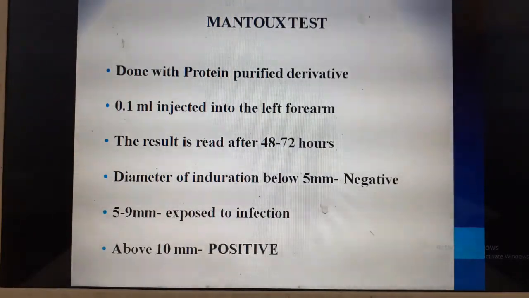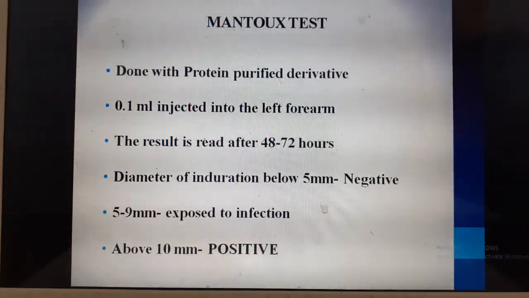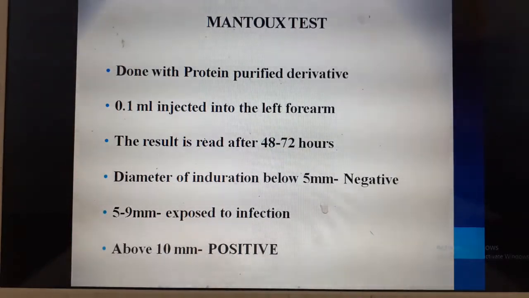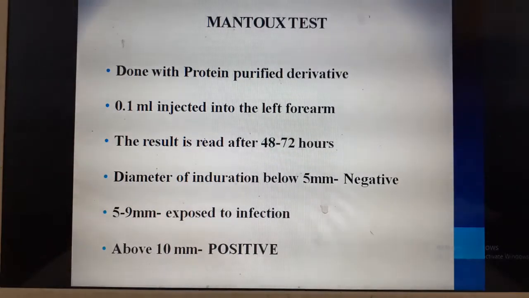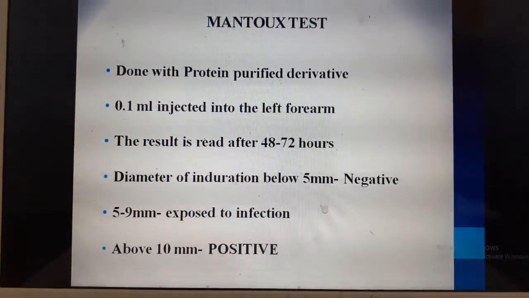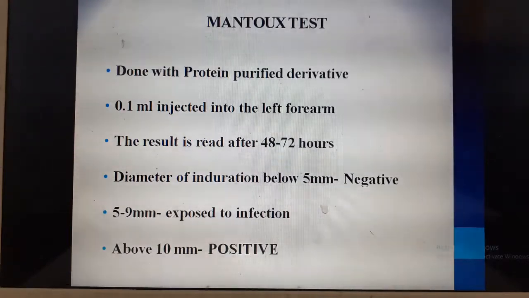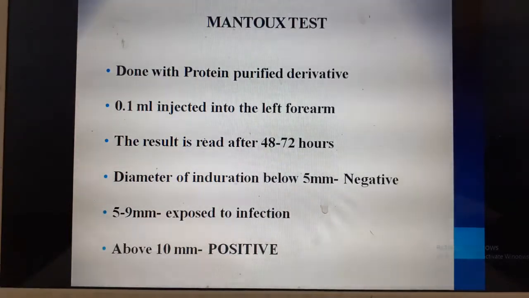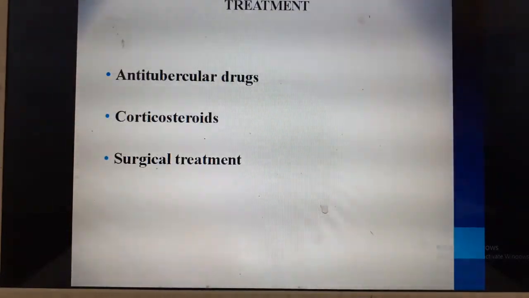Mantoux test, as I already told, 0.1 ml is injected in the left forearm and it is read after 48 to 72 hours. We need to measure it with a scale or an inch tape. If the induration diameter is less than 5 millimeter, it is negative. If it is 5 to 9 millimeter, then it means that the child has been exposed to the infection. If it is above 10 millimeter, it is positive. The child is positive for tuberculosis.